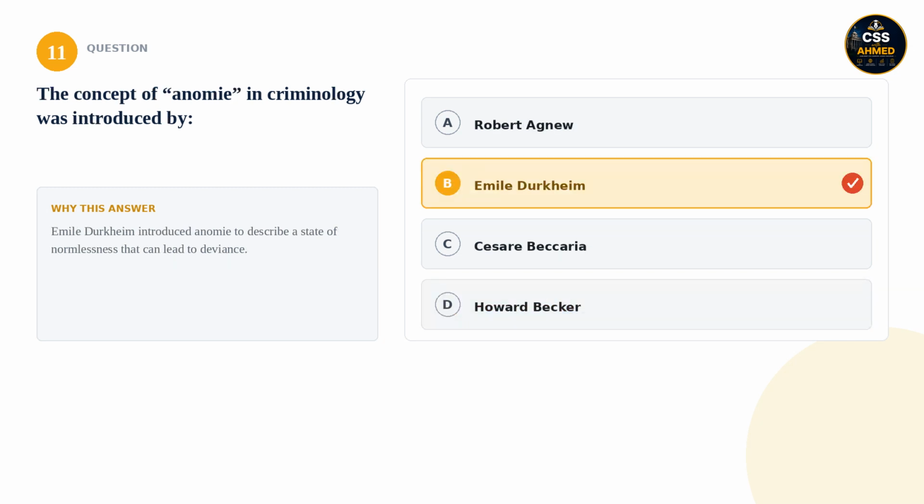11. The concept of anomie in criminology was introduced by: is it Robert Agnew, Émile Durkheim, Cesare Beccaria, or Howard Becker? The correct answer is Émile Durkheim. Émile Durkheim introduced anomie to describe a state of normlessness that can lead to deviance.